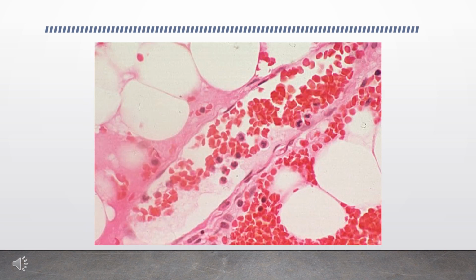The next doubt is, why do RBCs appear red in color in hematoxylin and eosin stain? See, eosin is an acidic dye, a negatively charged dye, so it binds with the positively charged components. RBC is a positively charged component, so it will stain with eosin. Due to the presence of hemoglobin content, it will have a more intense staining, so it will not appear pink, it will appear red in H&E. So the RBCs will appear red in hematoxylin and eosin stain.